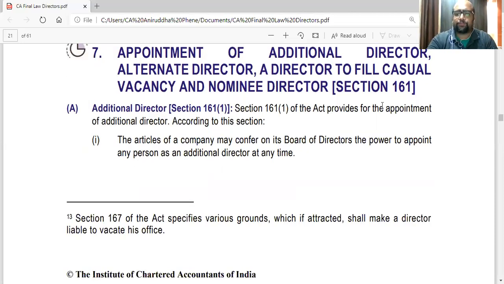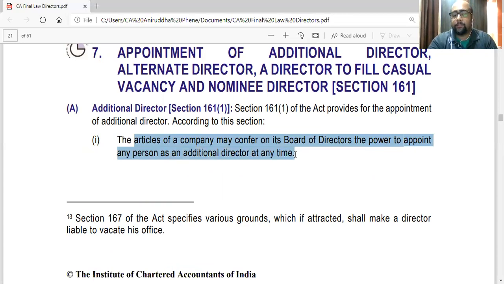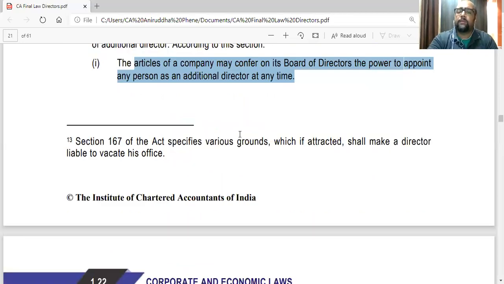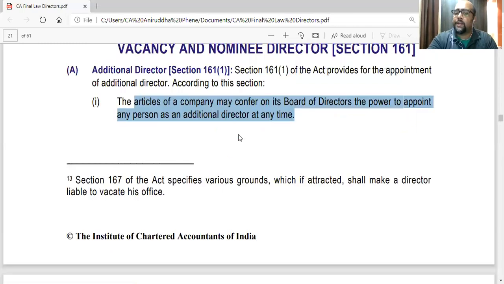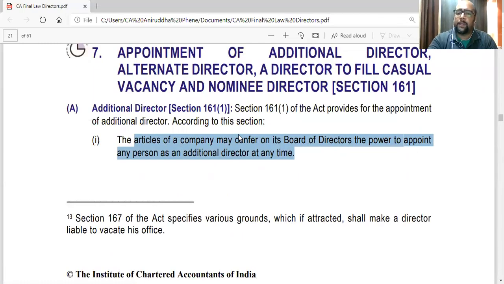Additional director. The articles of the company may confer on its board the power to appoint any person as an additional director at any time. The board has the power. Normally, we have seen that the shareholders will appoint directors in general meeting, but these directors are appointed by the board, subject to the powers in the articles. So the articles of the company may confer on its board the power to appoint any person as an additional director at any time.